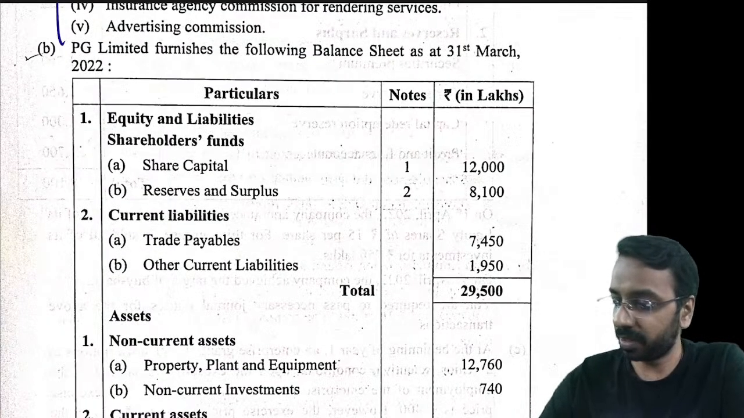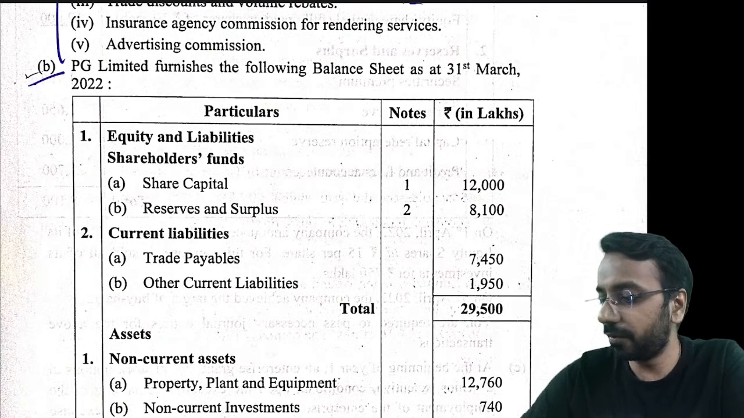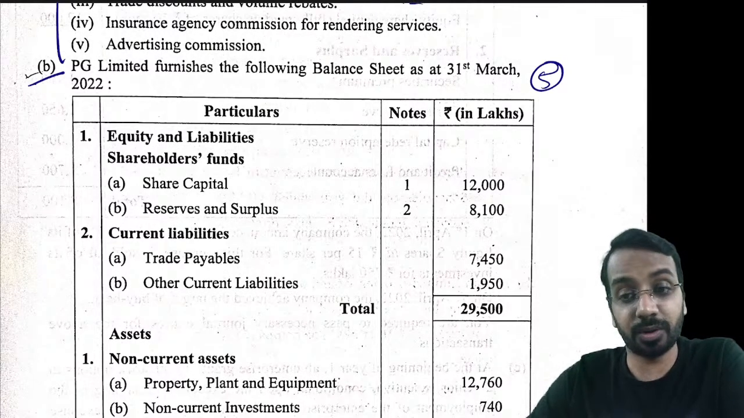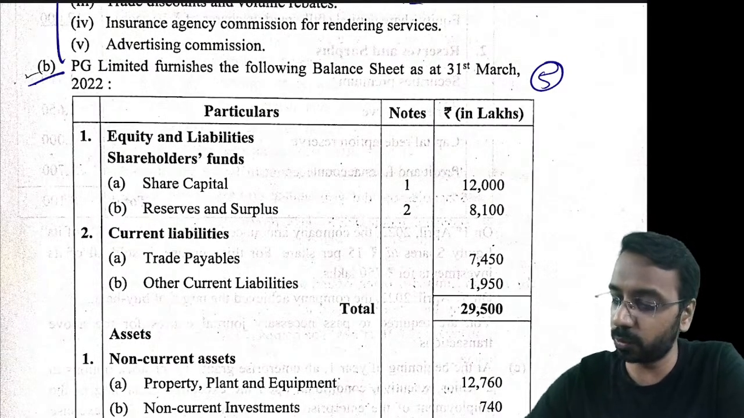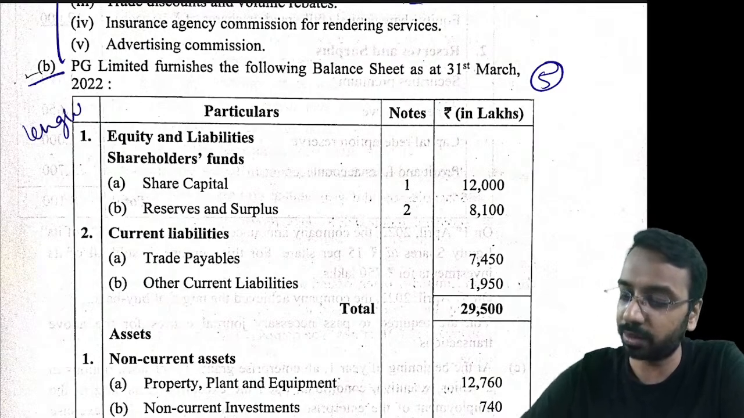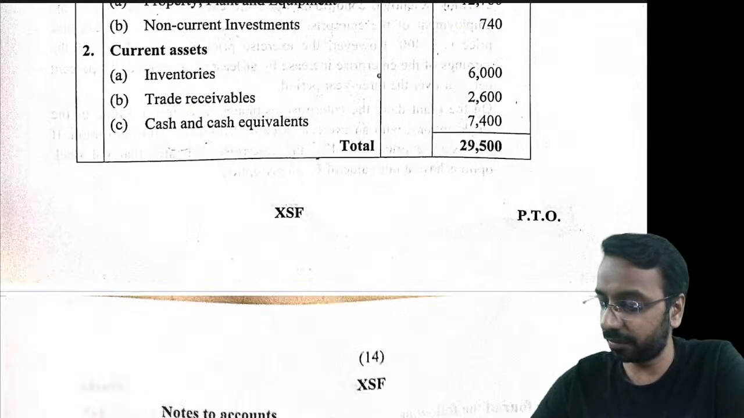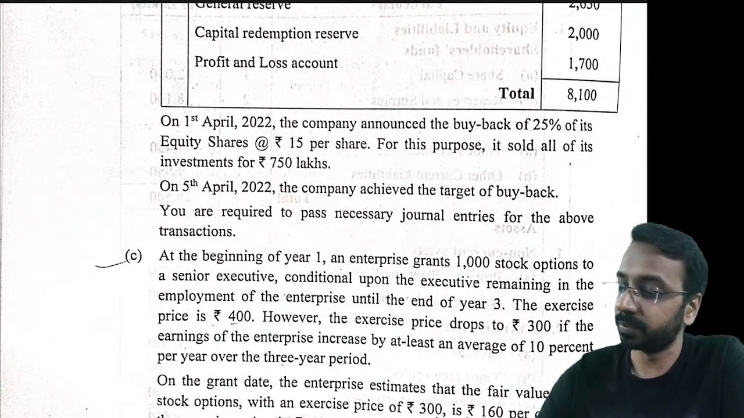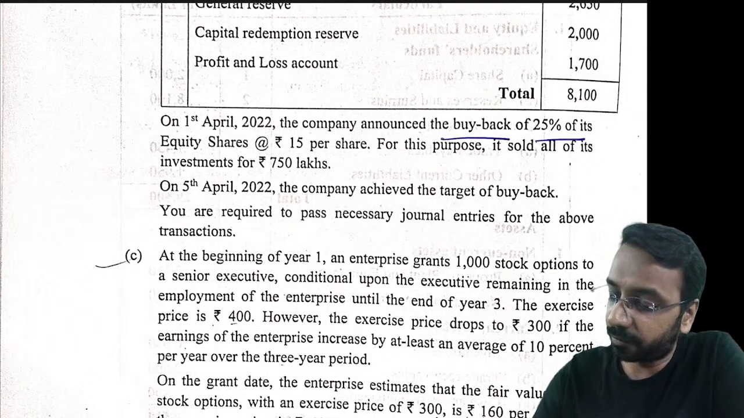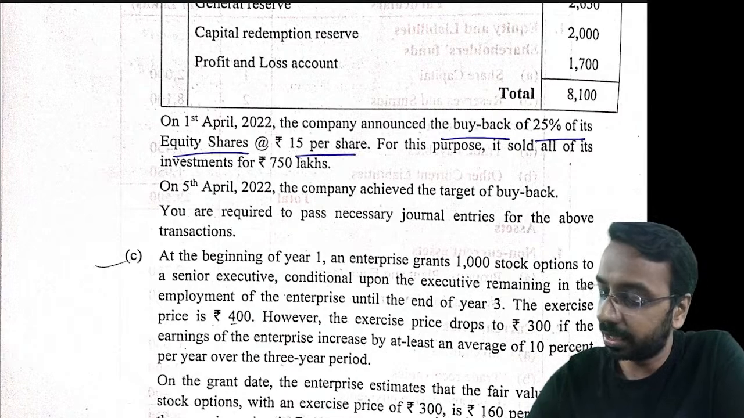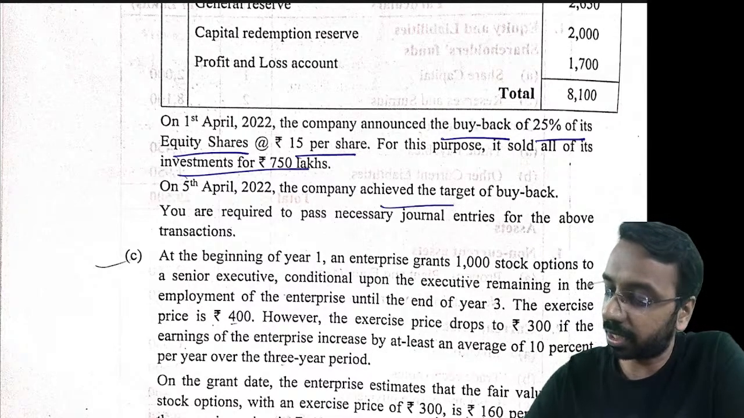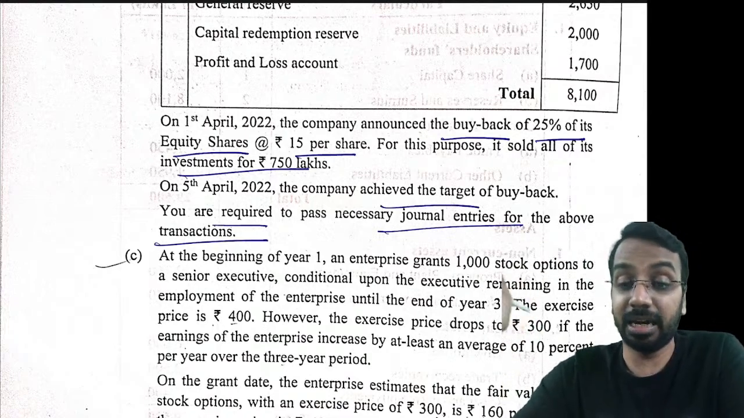Then this one, this B, they are given for 5 marks, but I think you need at least 5 to 8 minutes to read the question itself. So this is where that lengthiness comes into picture. Okay, so the balance sheet is given. What they have given is notes to account, and company announced buyback of 25% of its equity shares at 15 per share. They sold investments. The company achieved the target of buyback. You are required to pass necessary journal entries for above transaction. So read, calculate, and all of that.